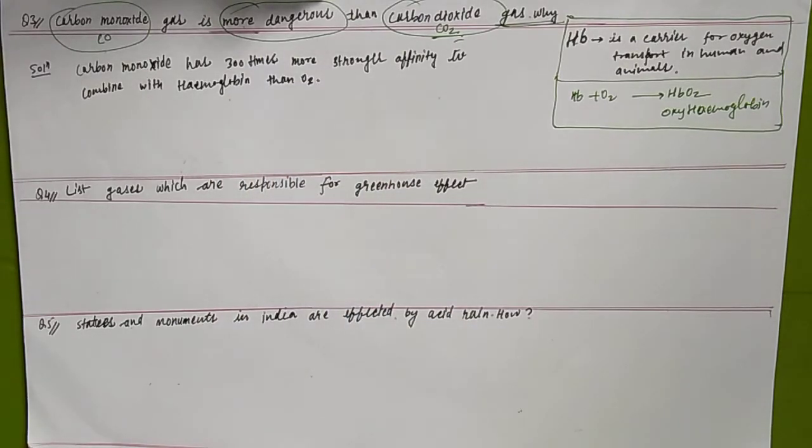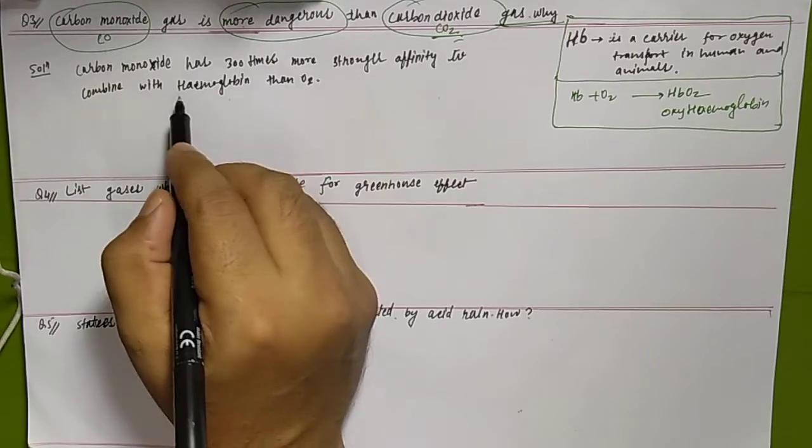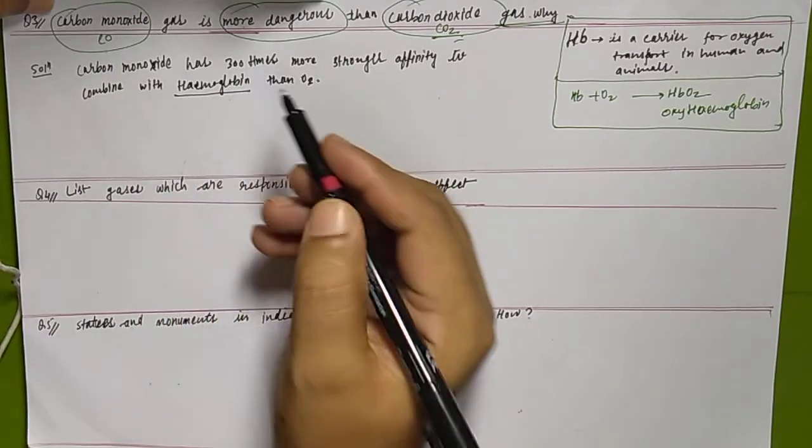Now you see, carbon monoxide is combining with hemoglobin.